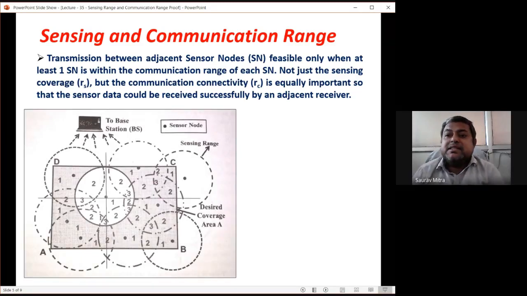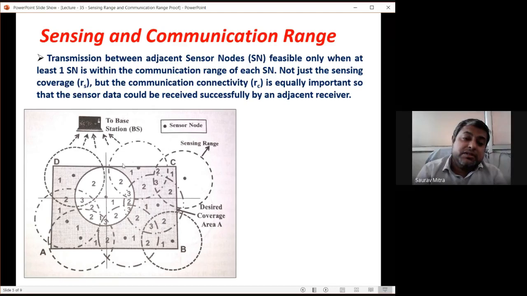So if asked in the exam, you can draw exactly this diagram, or you can draw your diagram with fewer sensor nodes. But the number of sensor nodes is not very important, except the first line. So you can find here, this is the ABCD area. ABCD area is to be sensed by however many sensor nodes we have put.